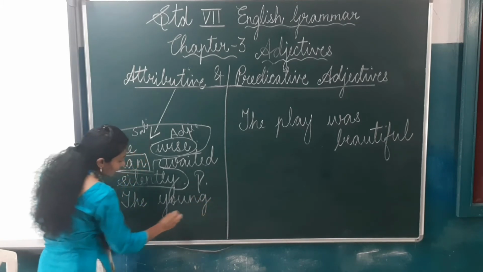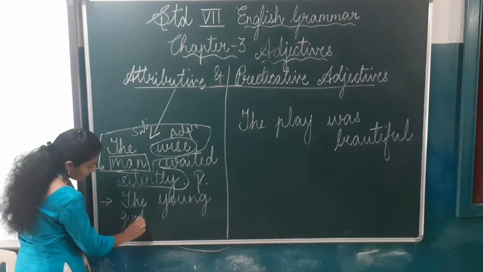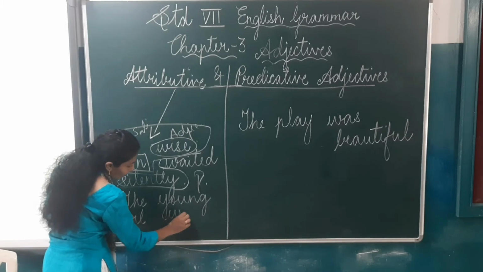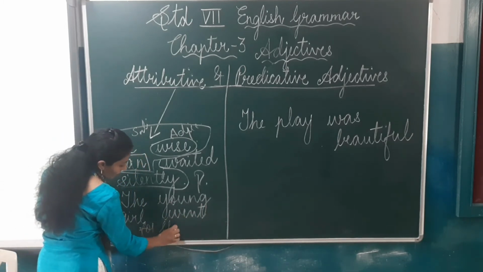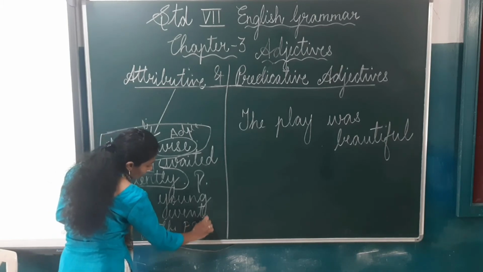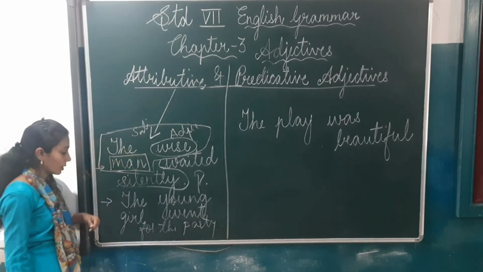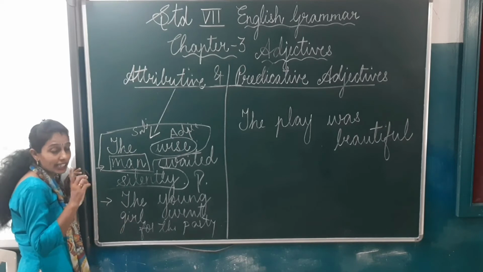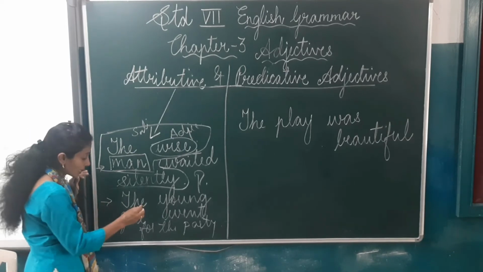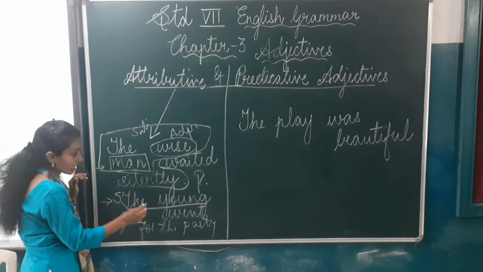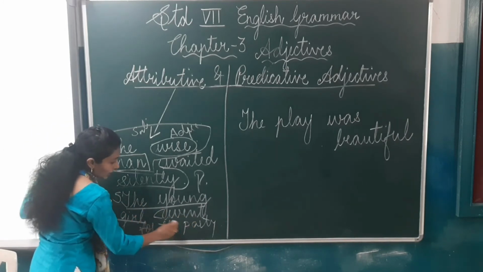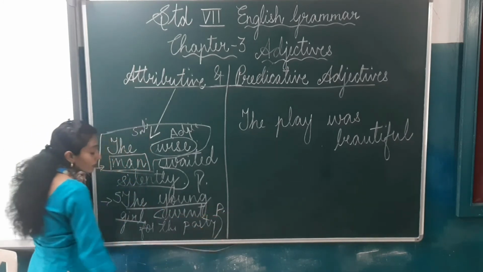The young girl went for the party. So here again, if I divide into two parts, the young girl is the subject. Went for the party is the predicate.